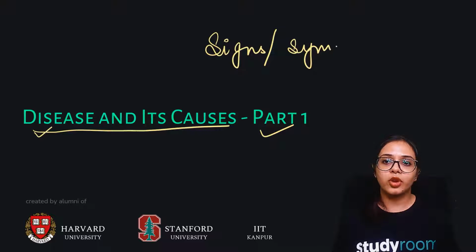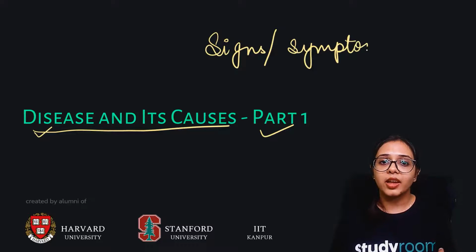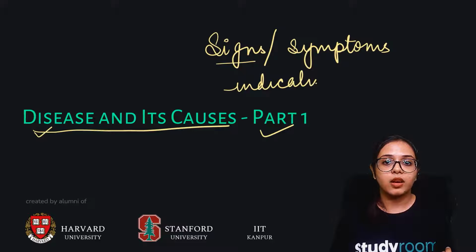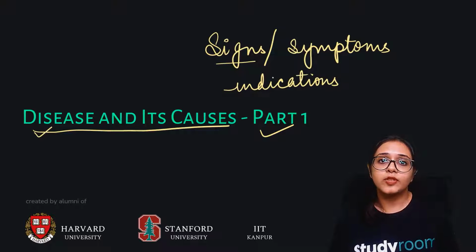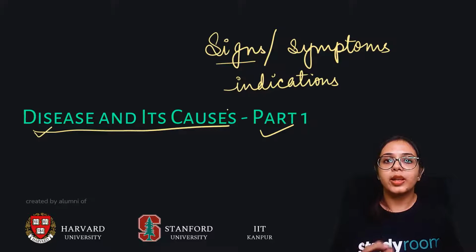If you have contracted a disease, what are the signs? What are the indications through which you can tell that yes, your body is in a state of physical uneasiness, your body is in a state of malaise and you're not feeling good, so maybe you're entering into a disease state. So let's talk about this part now.